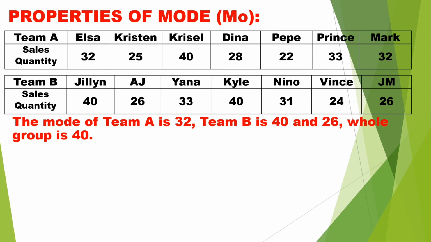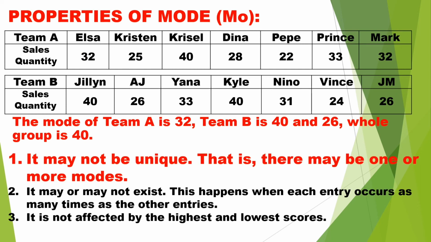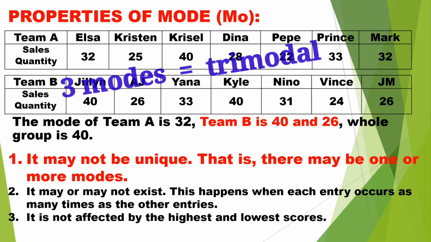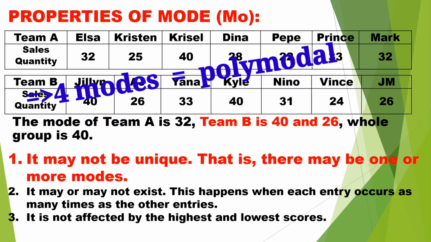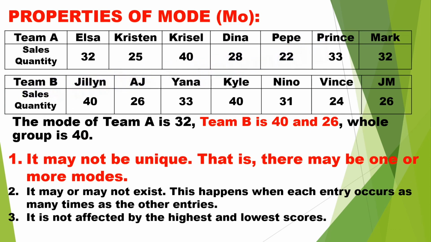Properties of mode. Again, the mode of Team A is 32, Team B is 40 and 26, and the whole group is 40. Number 1, it may not be unique. That is, there may be one or more modes. Since in Team A, we have one mode which is 32, we call this unimodal. In Team B, we have 2 modes which are 40 and 26, we call that bimodal. If we have 3 modes, trimodal. If we have 4 or more modes, it is called polymodal.